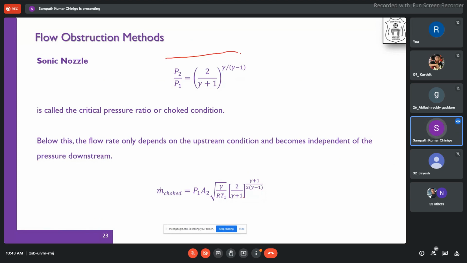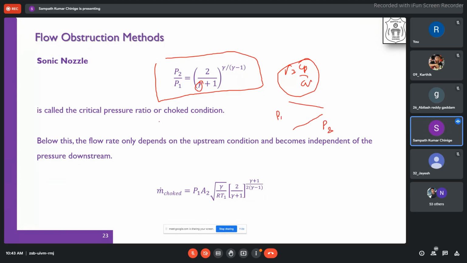Whatever the fluid we are using, gamma is Cp by Cv, the specific heat at constant pressure by the specific heat at constant volume. You know this value. When you substitute this, you will know that the pressure ratio between the two sections, P2 and P1, has to be less than the critical pressure ratio.